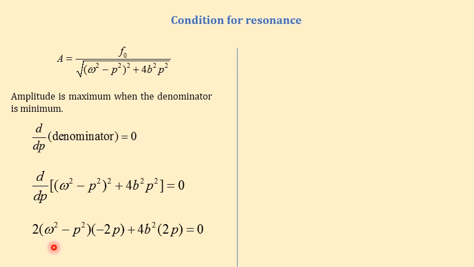2 into (omega square minus p square) into minus 2p plus 4b square into 2p, which is equal to 0. So 2 into minus 2p, so minus 4p into (omega square minus p square) plus 8b square p. So we can take 4p out, so that we will get 4p into [minus (omega square minus p square) plus 2b square], which is equal to 0.